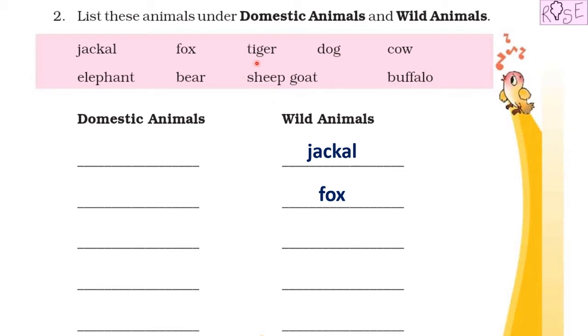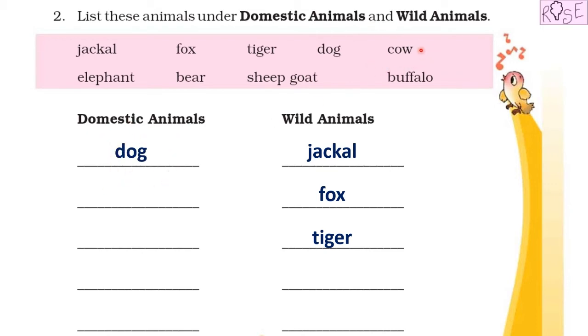Next is tiger. We all know that tiger lives in forest, right? Tigers prey for their own food and they find their shelter on their own. So tiger will come under the category wild animals. Next is dog. Have you seen any person with a pet dog? Yes, we have seen many people with a pet dog. So where will it come? It will come under the category domestic animals. So here I have written dog.